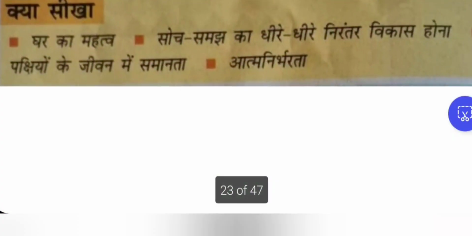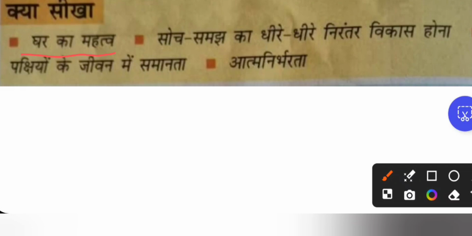So we are going to learn the importance of house, घर का महत्व. So everyone needs a house. सोच समझ का धीरे धीरे निरंतर विकास होना. सोच समझ, the way you are thinking, the thought process that is happening in your mind, that slowly and continuously, निरंतर is continuously, it has to develop, right? And पक्षियों के जीवन में समानता, we have the similarity of how the birds are living.